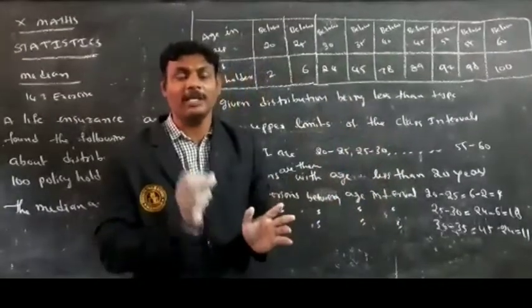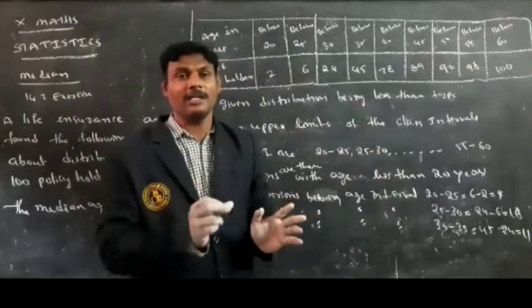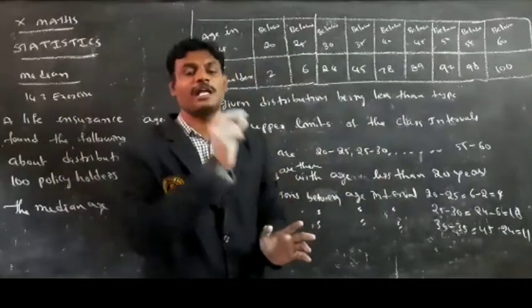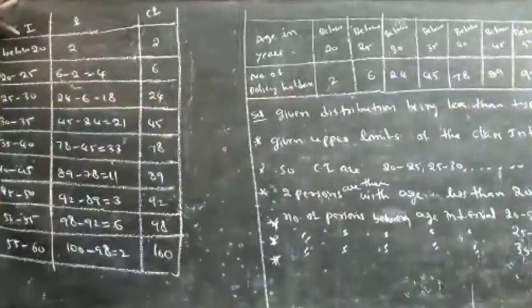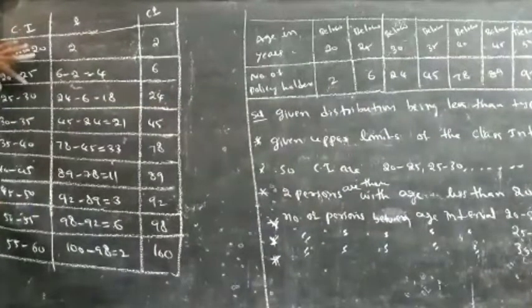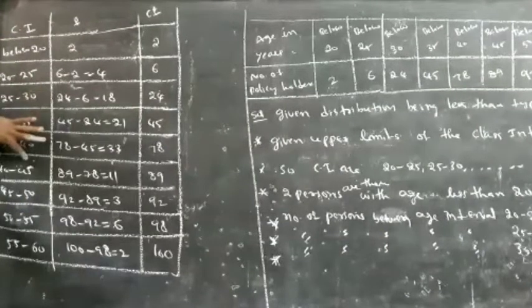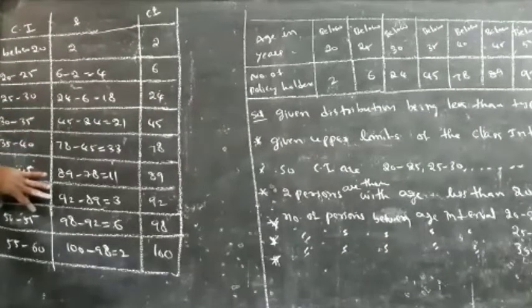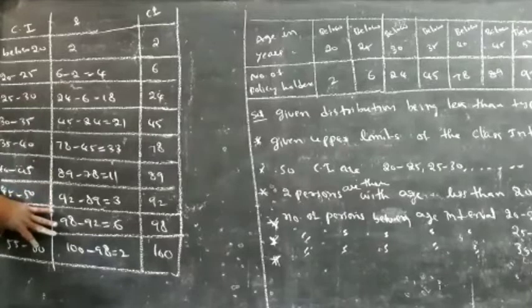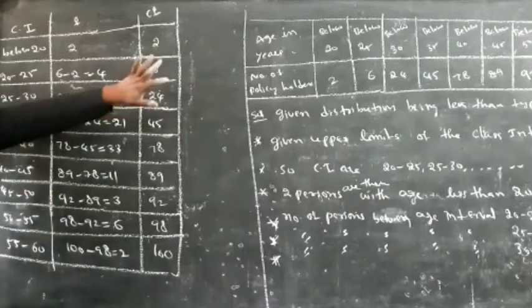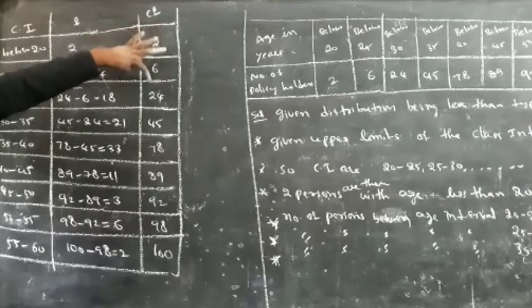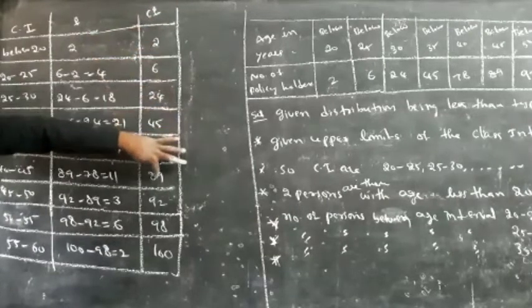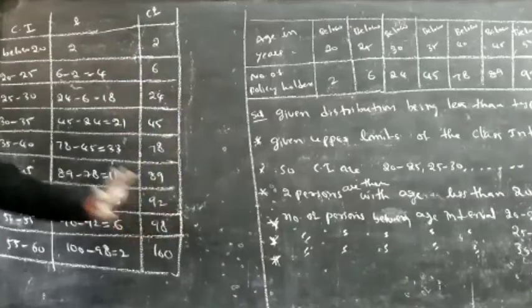To find the median, I need class intervals and also frequencies. Here the class intervals are below 20, 20 to 25, 25 to 30, 30 to 35, 35 to 40, 40 to 45, 45 to 50, 50 to 55 and 55 to 60. And the given cumulative frequencies are 2, 6, 24, 45, 78, 89, 92, 98 and 100.